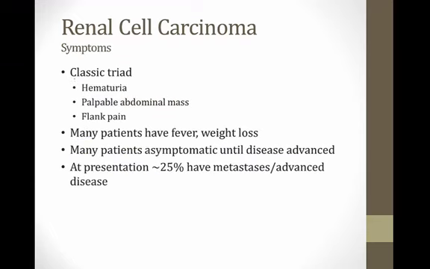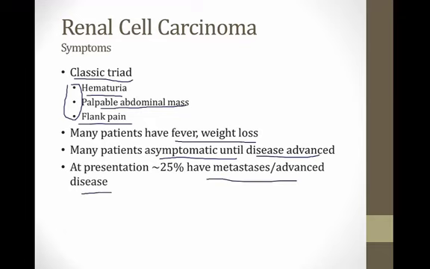So there's a classic triad of symptoms that you should know for renal cell carcinoma, and that's hematuria, a palpable abdominal mass, and flank pain. Now, having said that, less than 10% of patients have this classic triad, but when it is present, it strongly suggests renal cell carcinoma. Many patients with renal cell carcinoma have fever and weight loss, and also many patients are asymptomatic until the disease has advanced. So when people are finally diagnosed with a renal cell cancer, about a quarter have metastases or advanced disease.